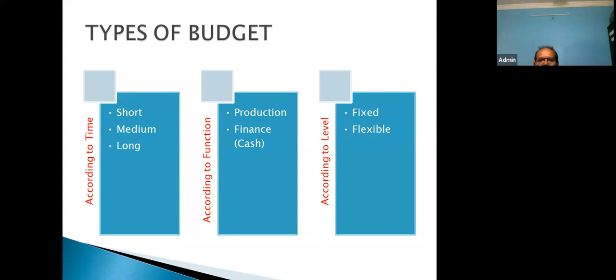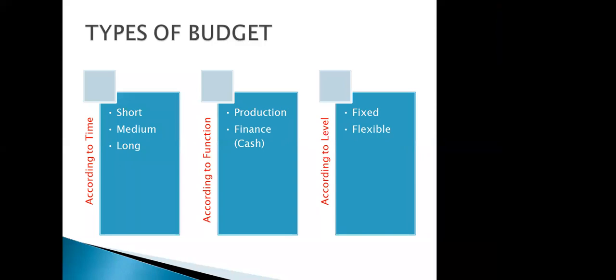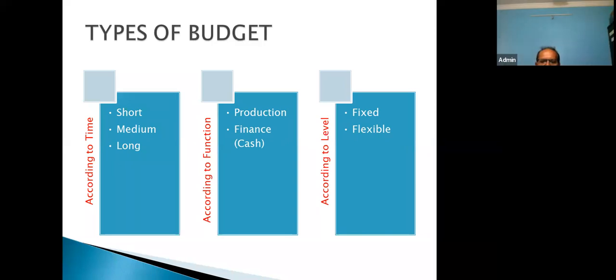Even in the entertainment industry, like theater or restaurant, how much capacity are they following right now? Any idea? How much capacity are they utilizing as per government norms? 50%. 50%, correct. But do you think that forever they will work at 50%?